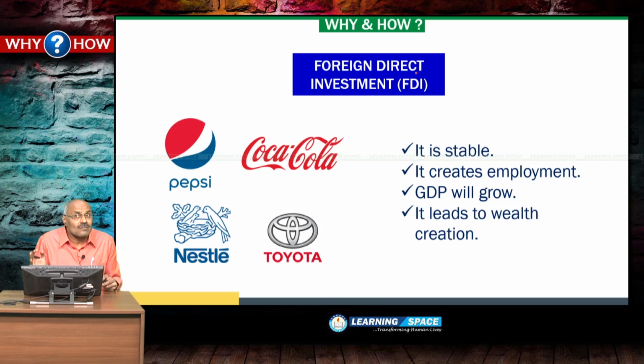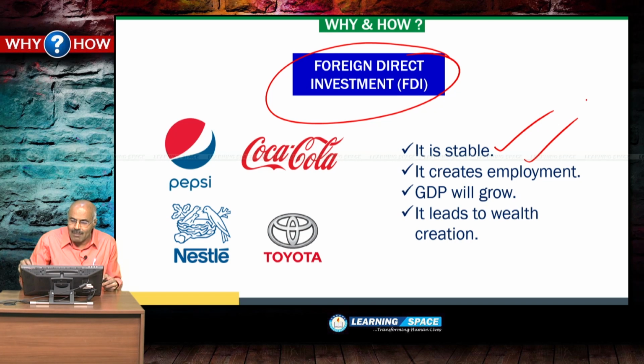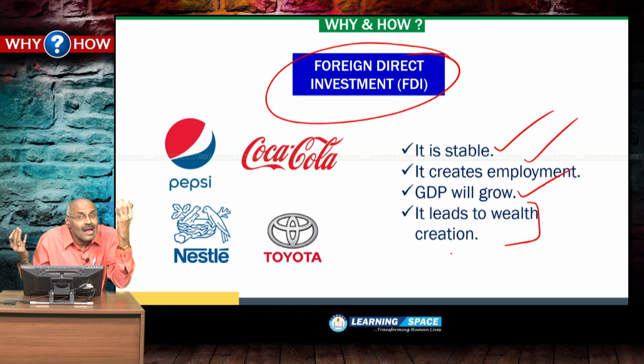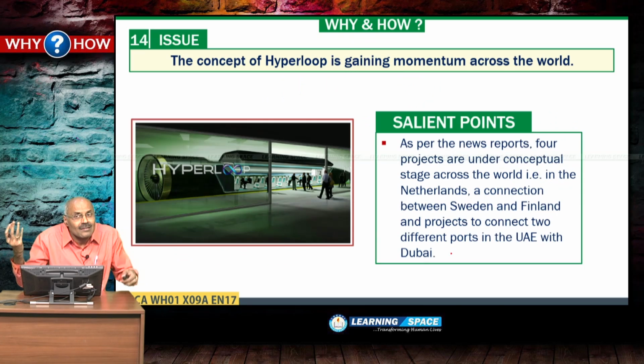Before going into the next one, this is foreign direct investment. That means directly investing into our country. It is stable, it creates employment, GDP will grow, and it leads to wealth creation. Sometimes technology transfer takes place. And one important difference between FDI and FPI is that FDI is highly stable and FPI is highly volatile, right?